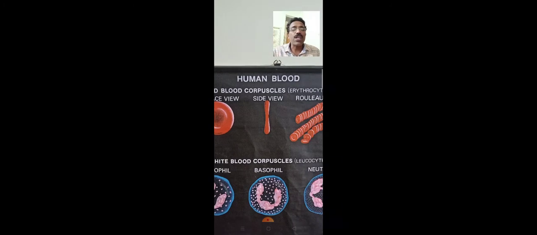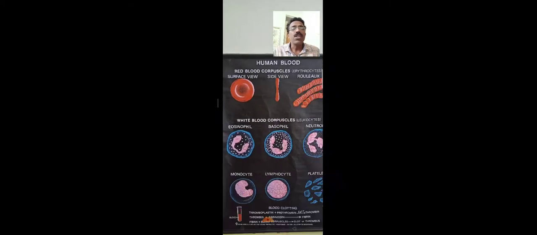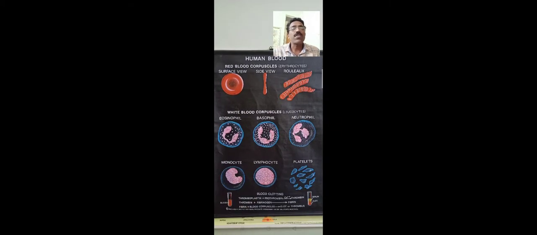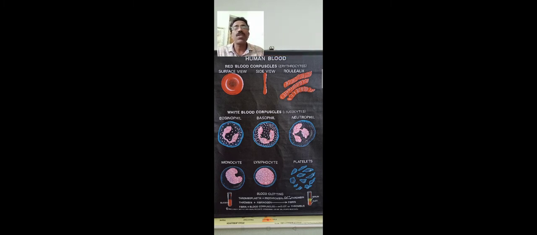There are three types of cells in the blood. One is red blood cells, discoid shape cells, red colored. Why are these red blood cells red in color? It is because red blood cells contain hemoglobin. Hemoglobin is the pigment that gives blood its red color. Where is hemoglobin present? Hemoglobin is present in the red blood cells.